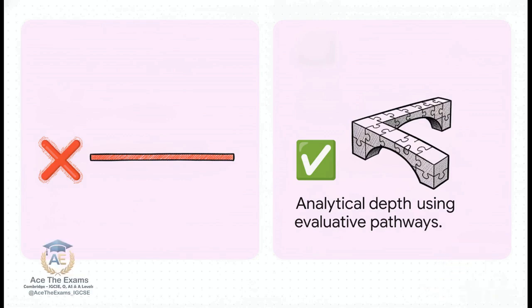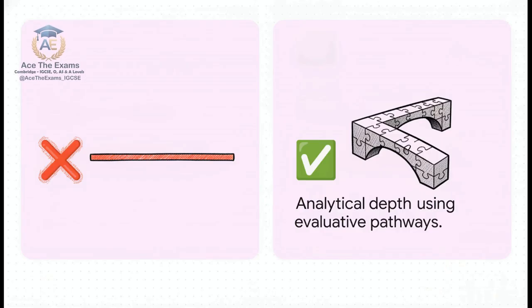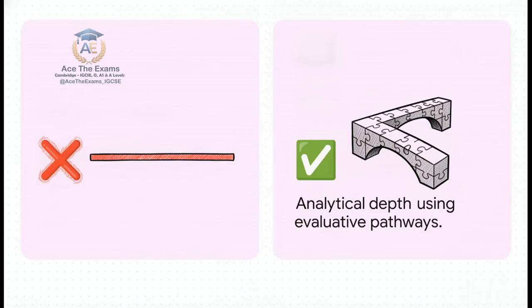Director? I'm getting a massive red flashing system failure alert on my dashboard. What's happening? You just triggered a command word violation, Sam. The system detected that you ignored the word hence in part B of the question. When Cambridge says hence, you must use the evaluative pathway you just built in part A. You tried to steer the flight layout incredibly fast from scratch, and you ignored the structural boundary coordinates. This is exactly how missions fail.